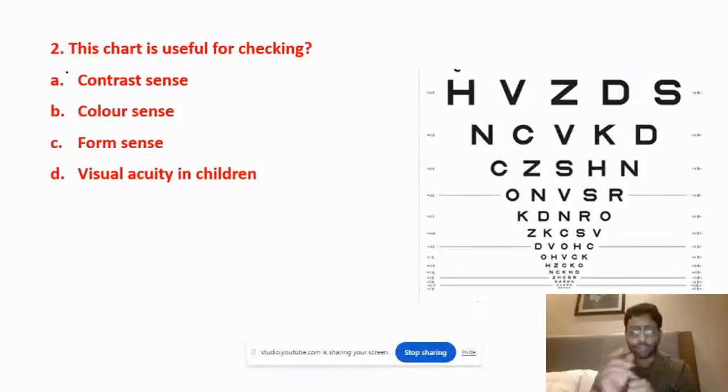Second question, you identify this chart. It is known as the Early Treatment of Diabetic Retinopathy Study chart, done from 4 meters. It is also known as the logMAR, logarithmic minimal angle of resolution chart. Contrast is same, color is same. This is for form sense, shape and size, not for visual acuity in a child. This is for visual acuity in amblyopia patients, and it is better for research as well because of the crowding phenomenon. It is a better chart for lazy eye individuals, not lazy people.